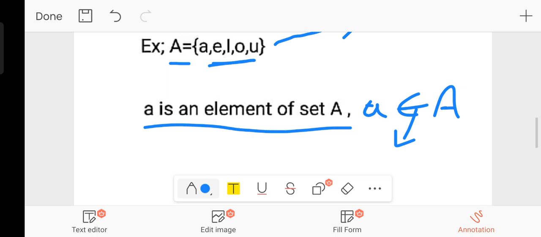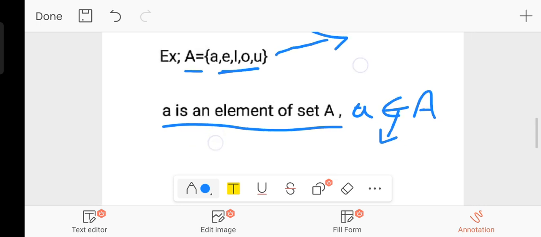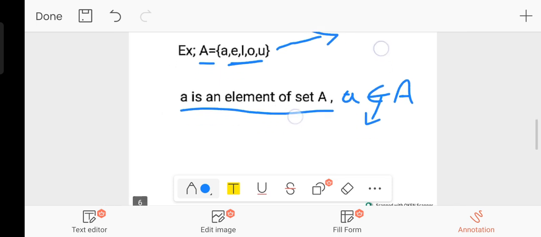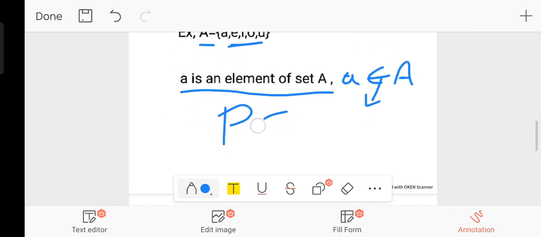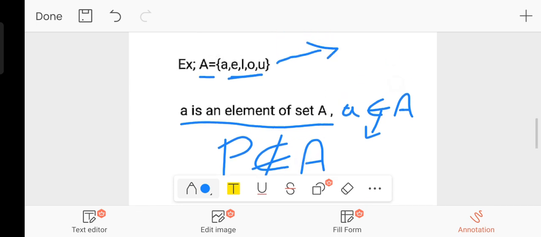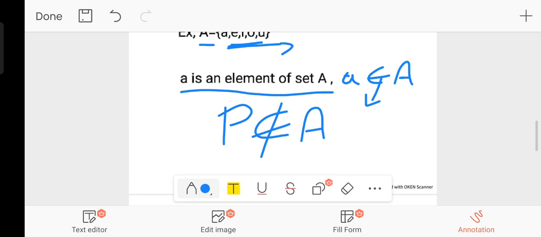Suppose I ask, is p present in this set? No. So what do you write? p is not an element of set A. I can directly write p is not an element of set A, meaning p does not belong to A. Whereas a, e, i, o, u, all the elements belong to set A. But p does not belong to set A.